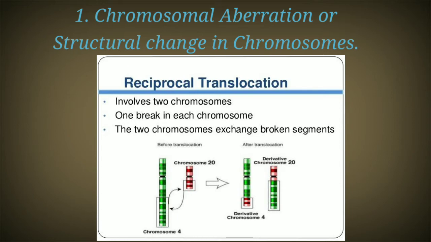So in this way we see the chromosomal aberrations or abnormalities that can take place suddenly in an individual cell or in the gametic cells.